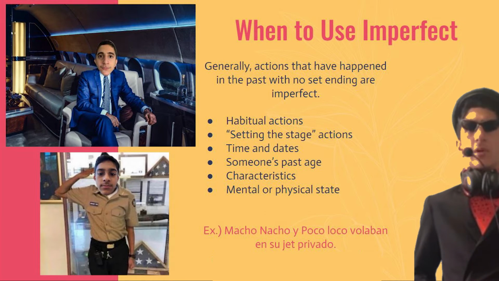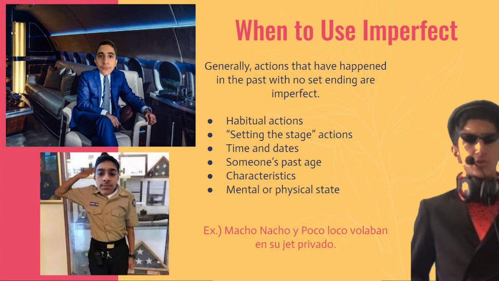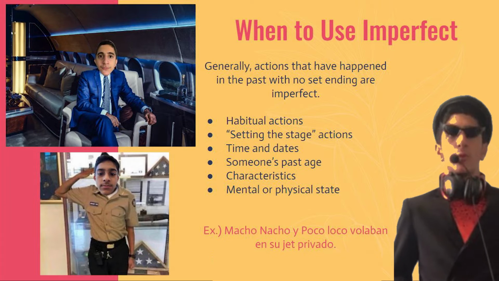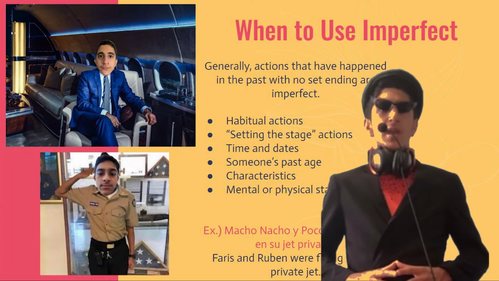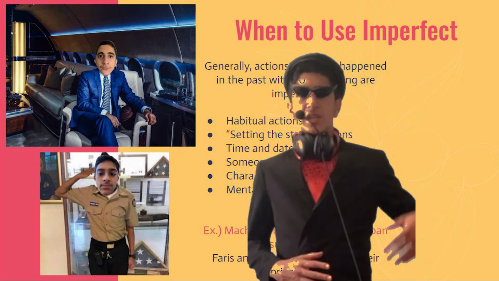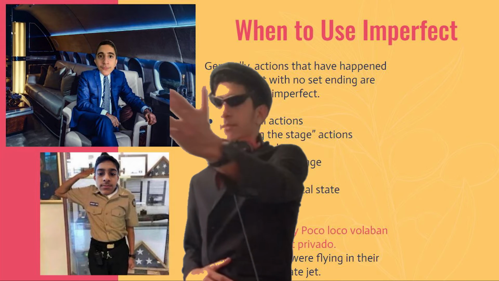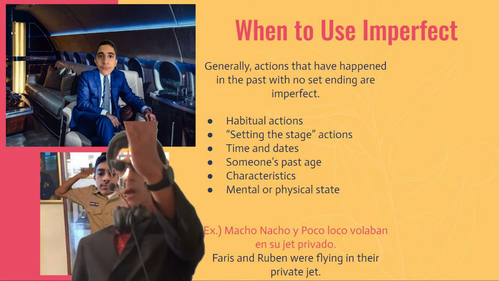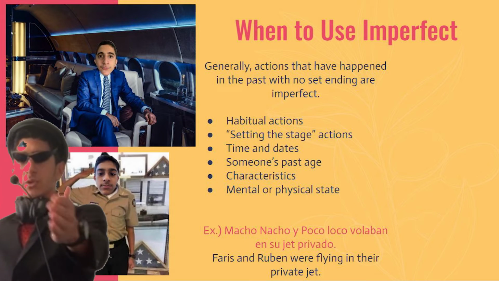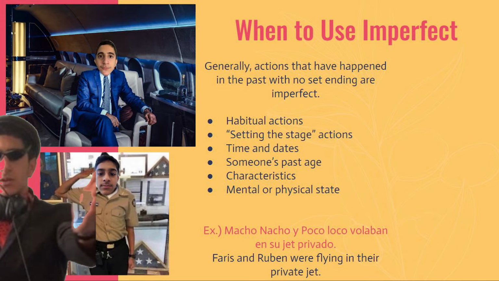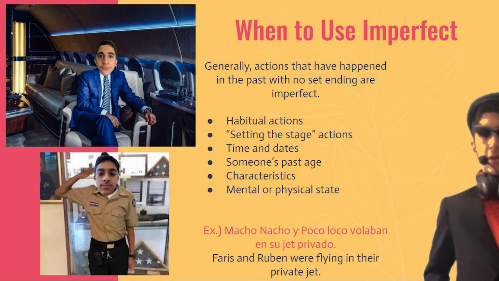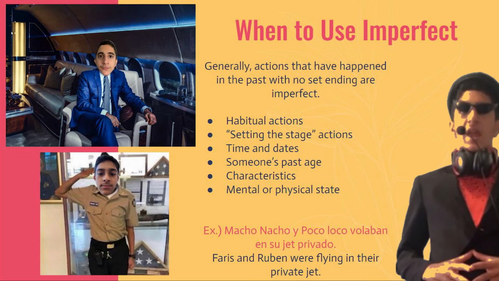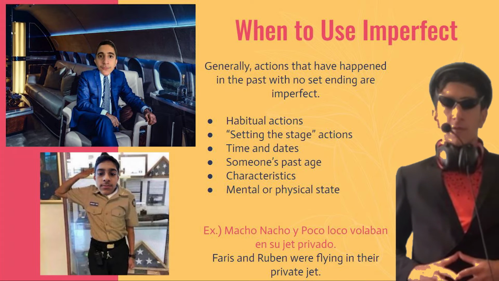A quick example of the imperfect is: Macho Nacho y Poco Loco volaban en su jet privado. Ferris and Ruben were flying in their private jet. As you can see in the picture, that's me in my private jet, and Ruben Joseph on the side here. In the example, volaban is the verb in the imperfect and it indicates that we were flying in our private jet.